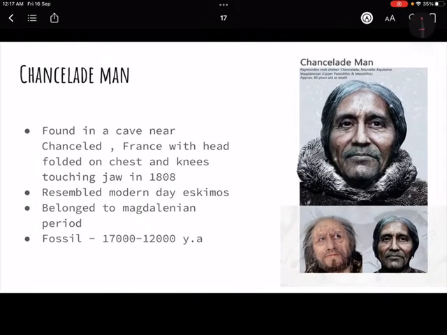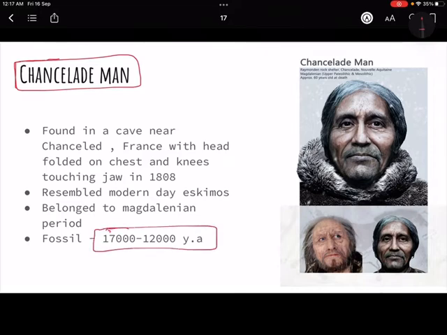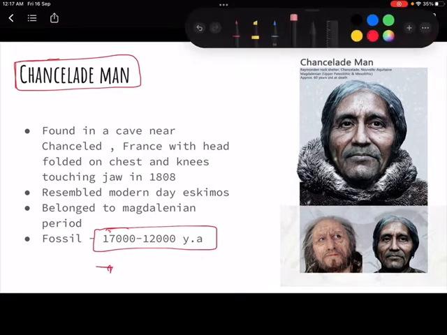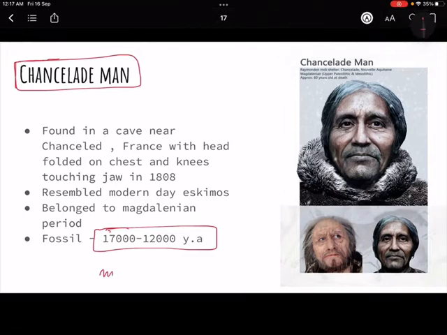last kind of Homo sapien, that is Chancelade. So why I wanted to teach you last, because they existed around 17 to 12,000 years ago, okay? So they were the most recent if we compare them to the rest of the two, right? They were the most recent ones, and they belong to Magdalenian period.